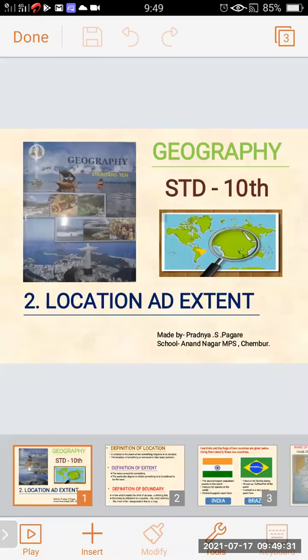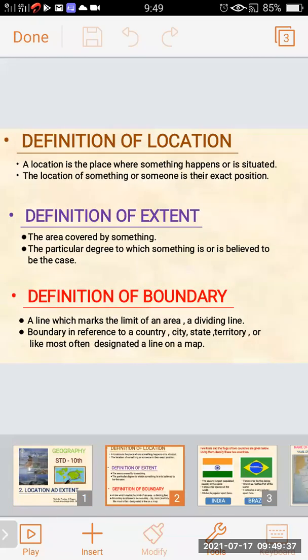Good morning, students. Yesterday we started with our second lesson, location and exchange. So today we will continue with our lesson. Before starting, first we will see the definition of location.